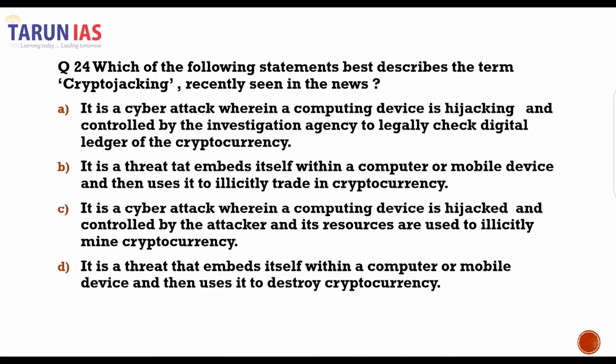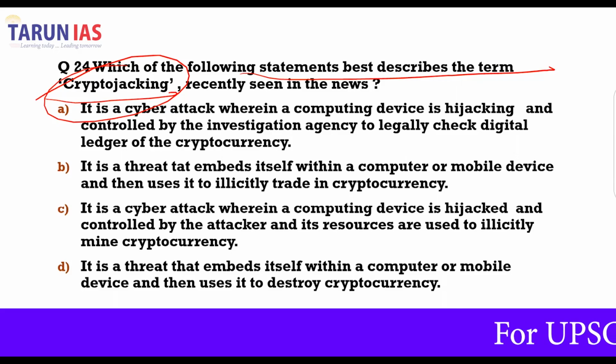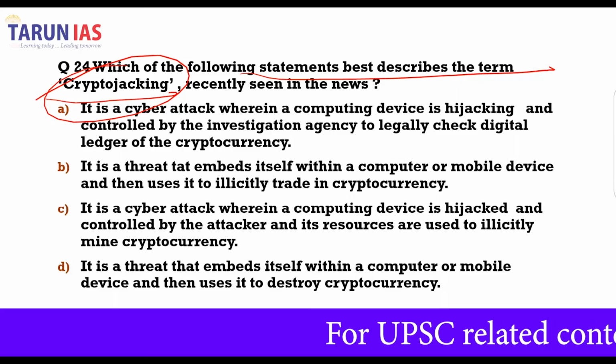Question number 24 asks which of the following statements best describes cryptojacking. It is a cyber attack wherein a computing device is hijacked and controlled by the investigation agencies to legally check the digital ledger of the cryptocurrency. It is a threat that embeds itself within a computer or mobile device, then uses it to illicitly trade in cryptocurrency. It is a computer attack wherein a computing device is hijacked and controlled by the attacker and its resources are used to illicitly mine cryptocurrency. It is a threat that embeds itself within a computer or mobile device, then uses it to destroy cryptocurrency.